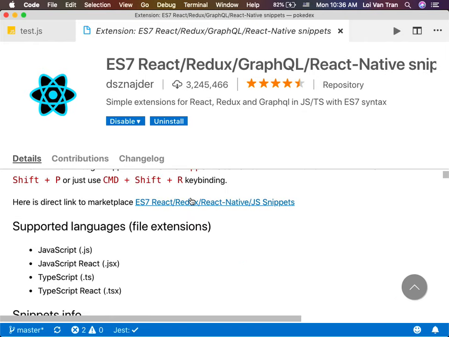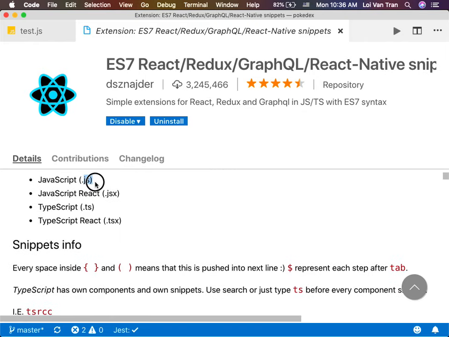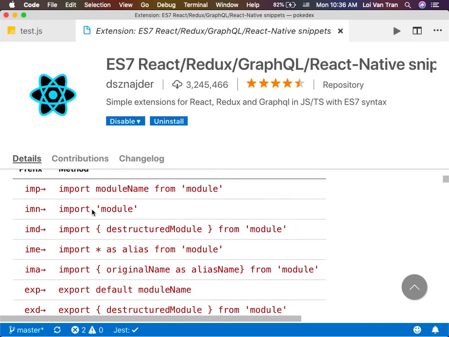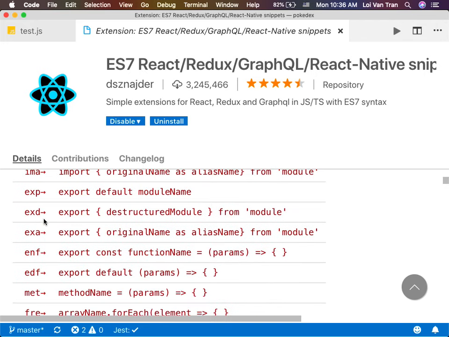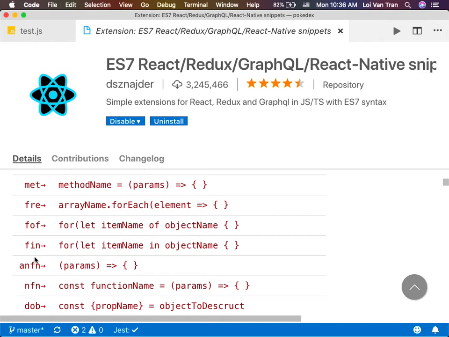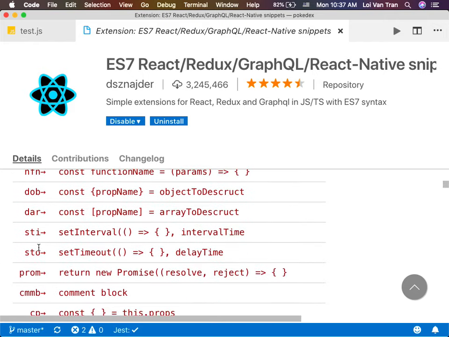So you can see right here, it works on files that end with JS, JSX, TypeScript. We're not going to study TypeScript, whatever. But here are all the shortcuts. Remember BGC, guys? BGC, background color. There's a whole bunch of other ones, okay?